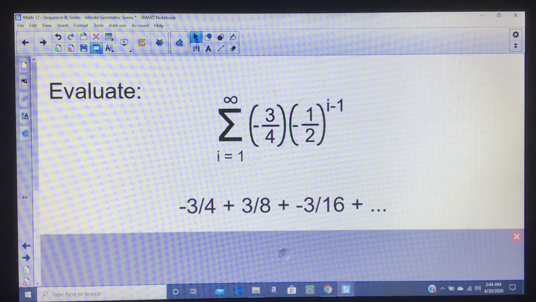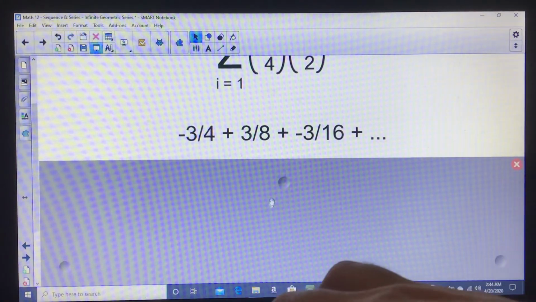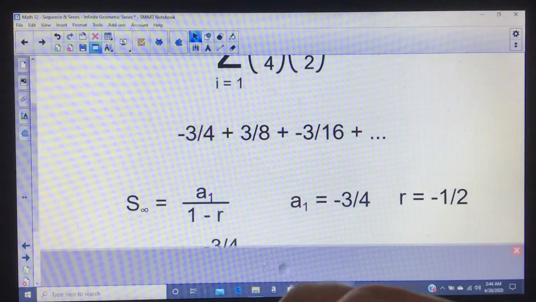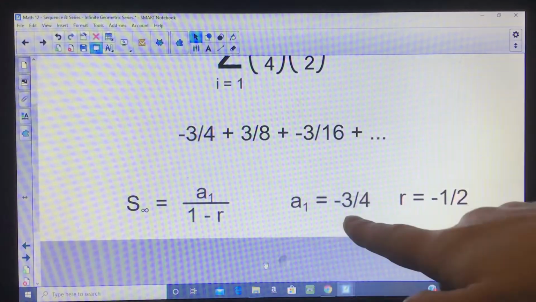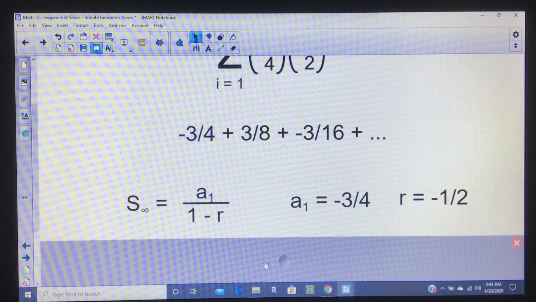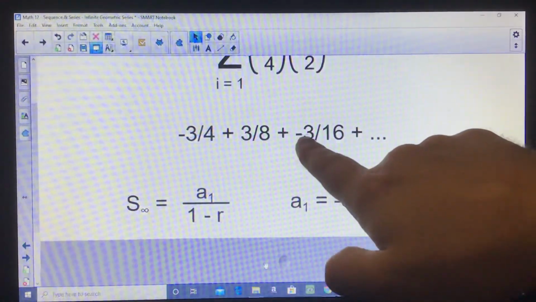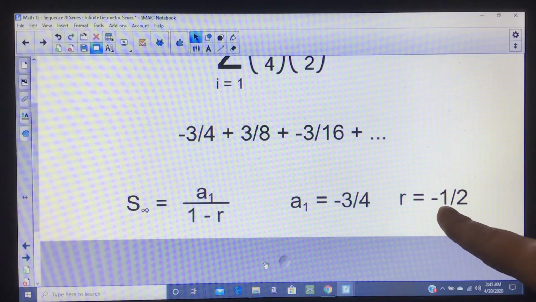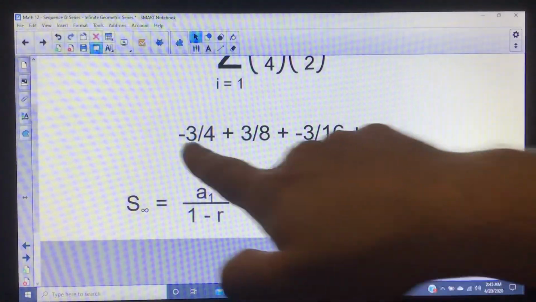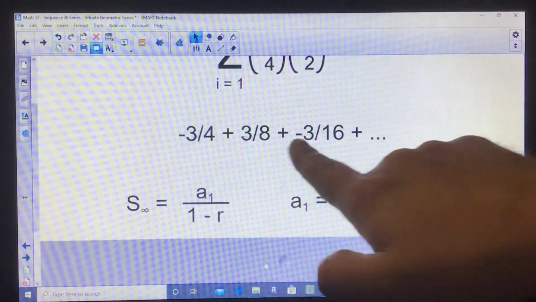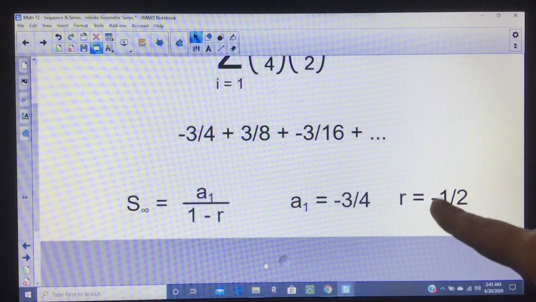So here's the good news. Once I make a couple of these terms, I just need to find the common ratio and the first term, right? So what's the first term? Well, I just plugged in 1 and found it, negative 3/4. Now, what's the common ratio? The easiest way to get it is to see, well, what do I multiply by? Notice that the top stays 3. So 3, 3, 3 means I'm multiplying the top by 1. Now, you might notice that there's the negative sign alternating. Since it's alternating, technically I'm going negative, positive, negative, positive. So I'm going to include a negative in this.